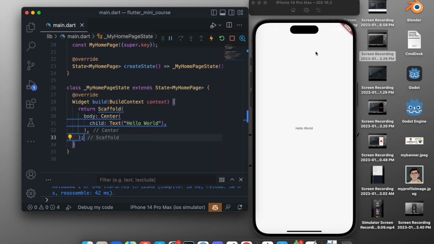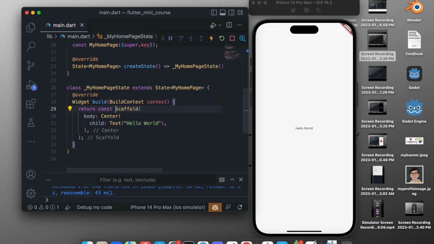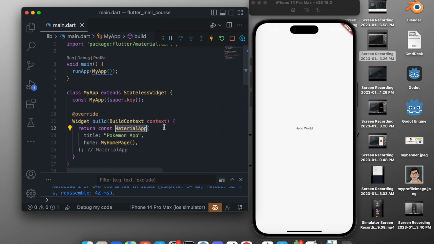Now we want to change the theme to black, and we want to remove this debug banner, and we want to add an app bar on the top that displays the title of our app, that is Pokédex. So we'll do these three things first. So what we want to do is just add a Text which says Hello World and return a const for now, so it doesn't give those ugly blue lines. And now we will come on the top again, where we return the MaterialApp.